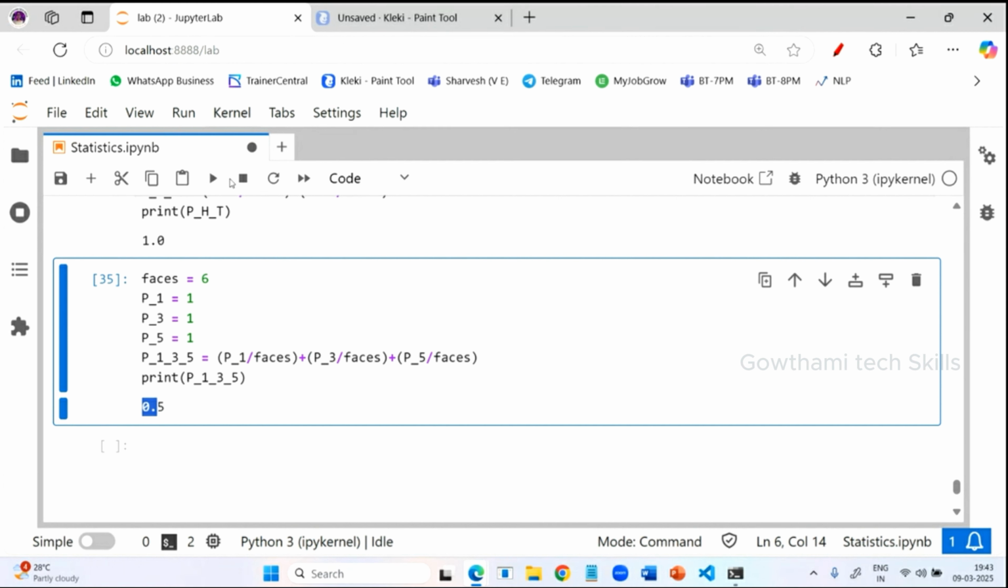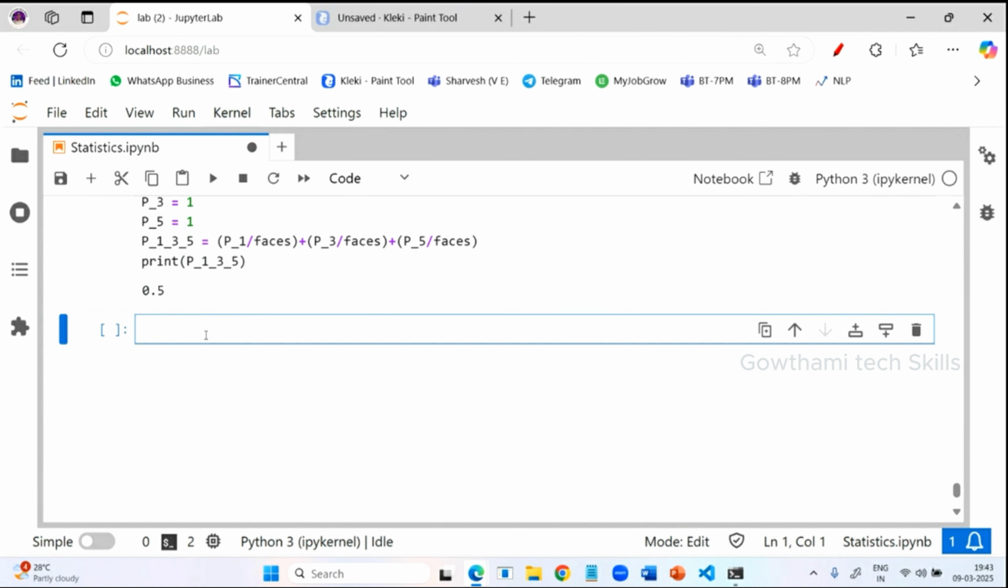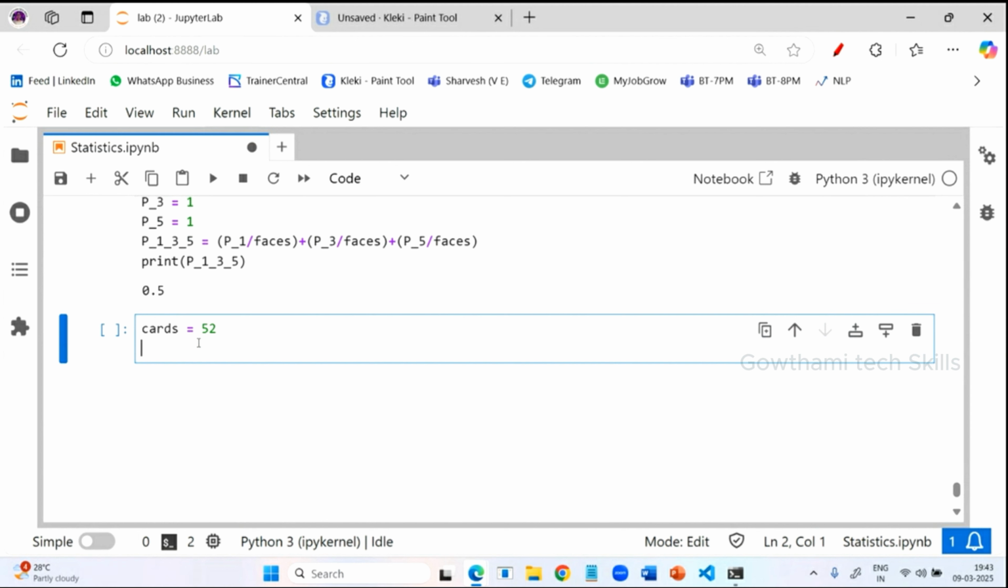Okay. Now let's take an example of a deck of cards. What is the probability of getting a queen or a heart? A deck of cards is non-mutually exclusive. So we know the formula, and you should apply it here. How many cards will be there? 52 cards. And the probability of getting a queen: I know there are 4 queens, because there are 4 shapes and each shape has one queen.